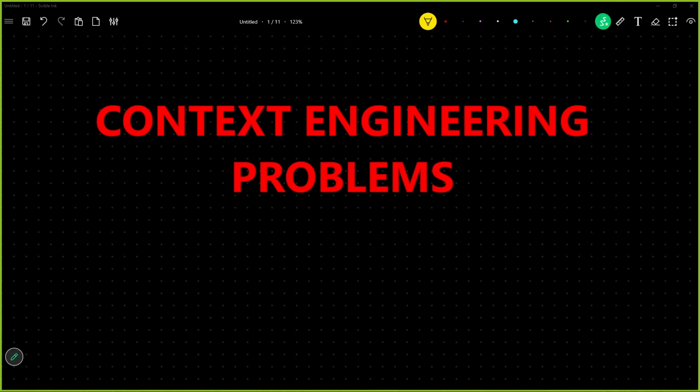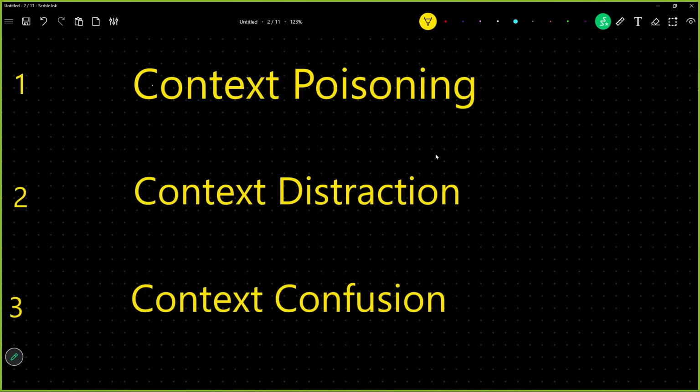So in the last part, we spoke about the context engineering problems, which involved basically four of these things. Context poisoning, when wrong misinformation compounds over time within multiple AI agents. Context distraction, that while doing a task, you are receiving different sources of information and now you are distracted about your main task. This is context distraction.